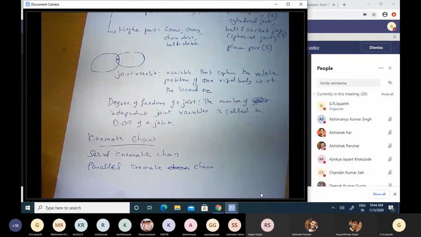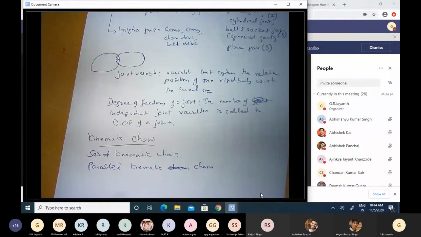Okay. So the way in which you can interconnect rigid bodies and make chains out of them can be classified broadly as two kinds. One is you connect the first rigid body to the next rigid body to the third one, and so on and so forth, and you don't loop around and connect one of the later rigid bodies to the first rigid body.